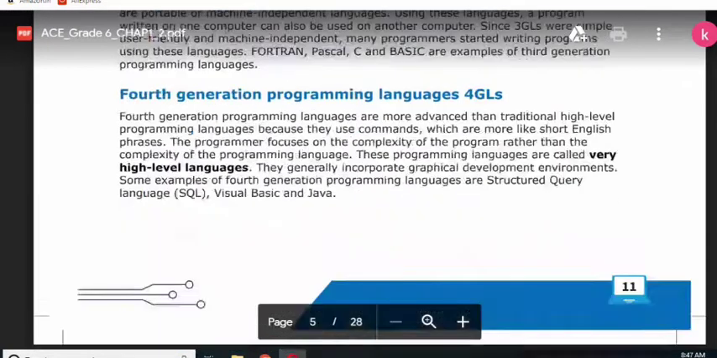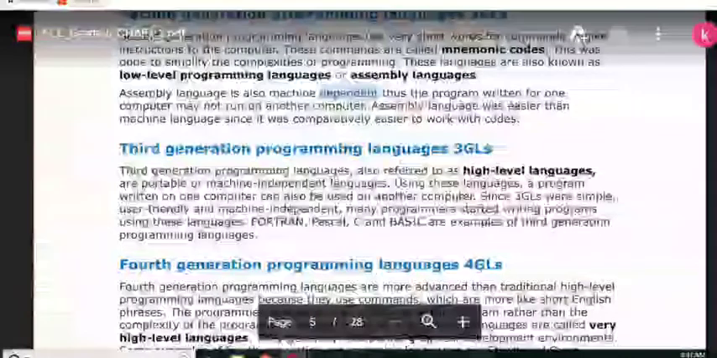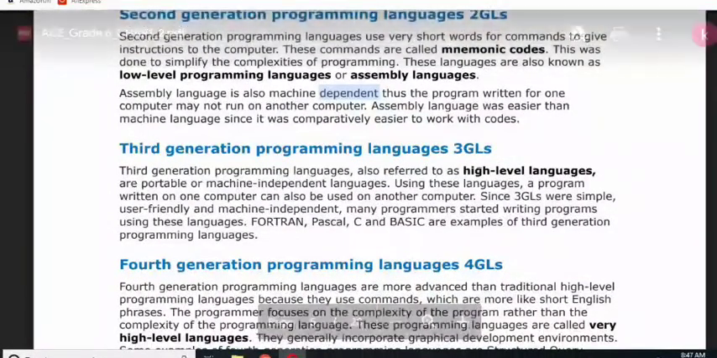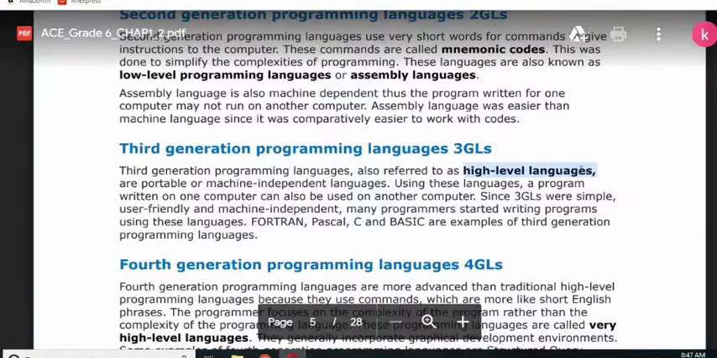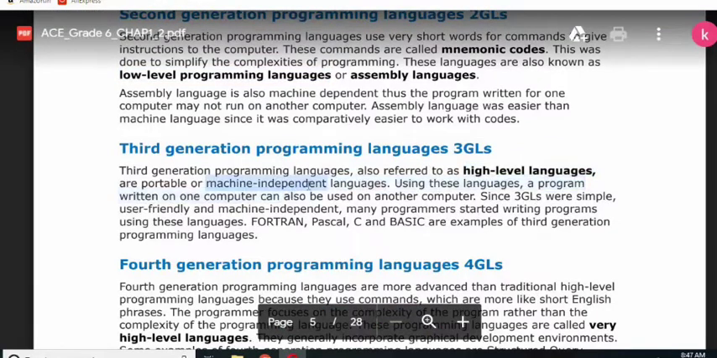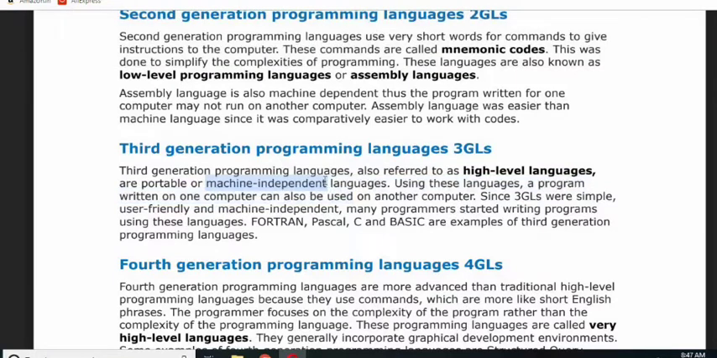Okay, so now afterwards we use a third generation language. Third generation language is also known as high level language. These were the low level programming languages, but these are the high level programming languages. Okay, and these are machine independent, means we design it on one machine and we can use it on another machine.